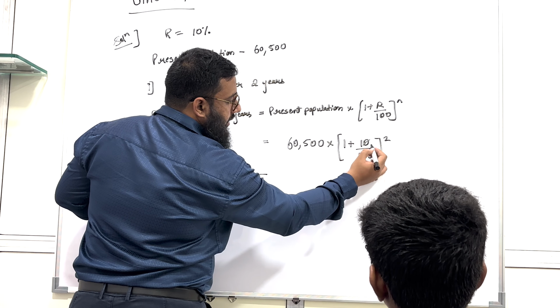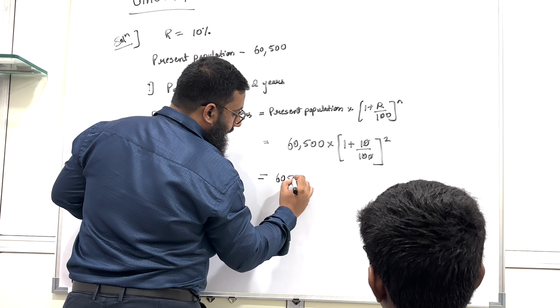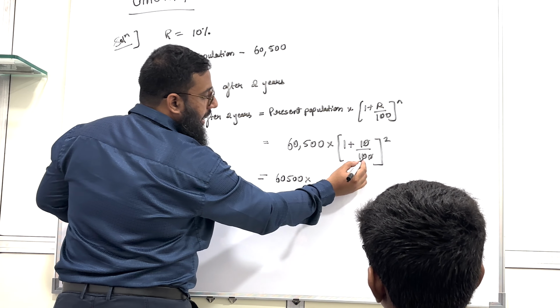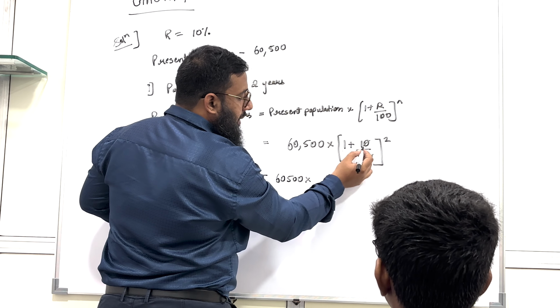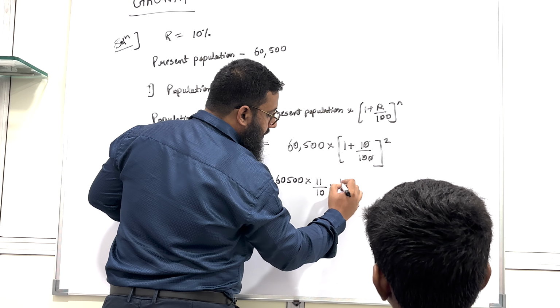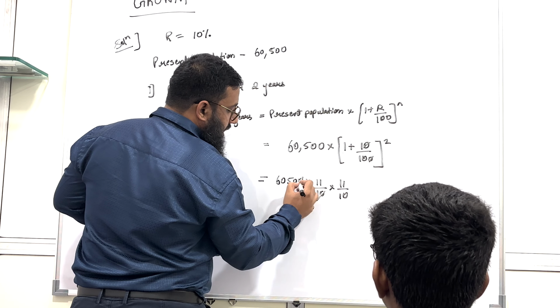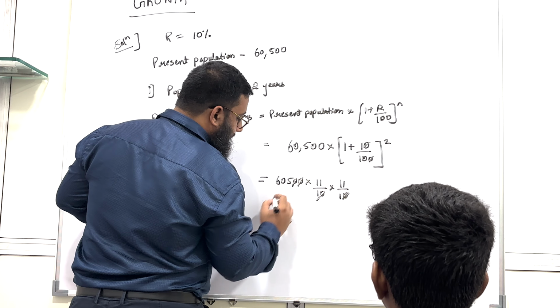The zeros get cancelled, 605 multiplied by 10 ones are 10 plus 1, 11 upon 10, multiplied by 11 upon 10. Zeros get cancelled.